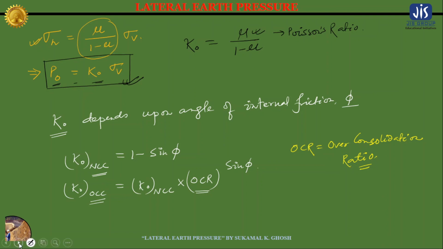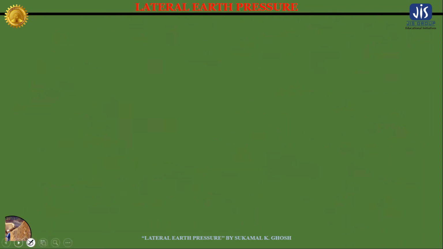In the same way, we can write that Pa, the active earth pressure, is equal to Ka, the coefficient of active earth pressure, into sigma V, and for Pp, the passive earth pressure, it will be Kp into sigma V. This Kp is the coefficient of passive earth pressure.